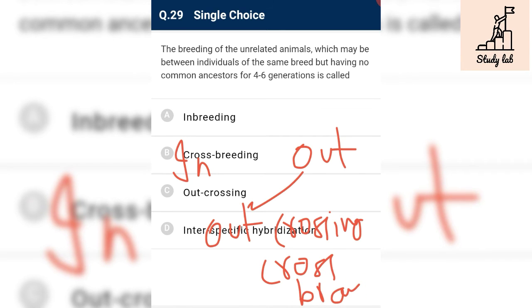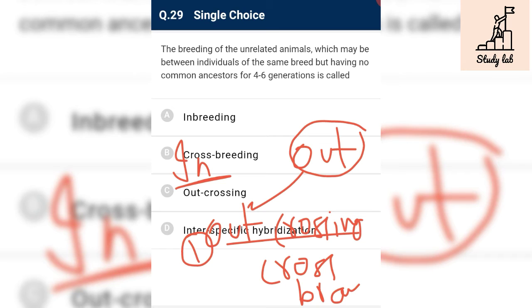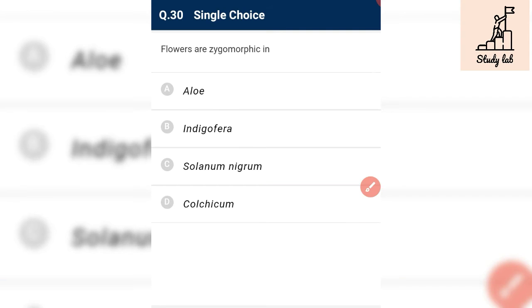Okay, the first thing is outcrossing. In outcrossing and inbreeding we have the same breed, but in outcrossing we mate individuals which are not related. In outcrossing we breed animals of the same breed which do not resemble each other and do not have a common ancestor for 4 to 6 generations. So we have the correct answer, which is outcrossing.